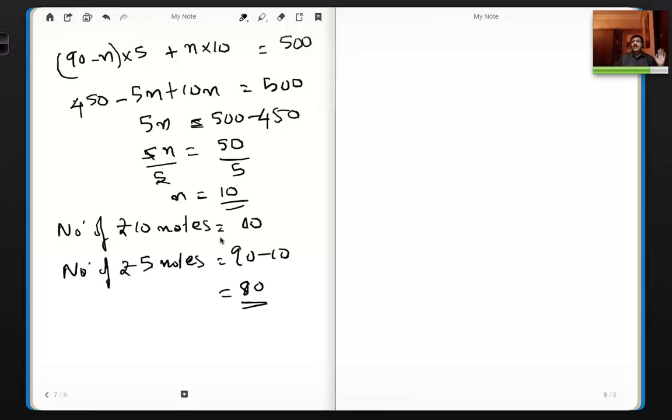Everything is fine. See, that's what I'm saying. In these kind of problems, the biggest advantage is that you can cross-check your answer. Once you get the answer, you can cross-check and see whether that answer satisfies this equation. And as far as the answer satisfies the equation, you're done. Your answer is correct, right?